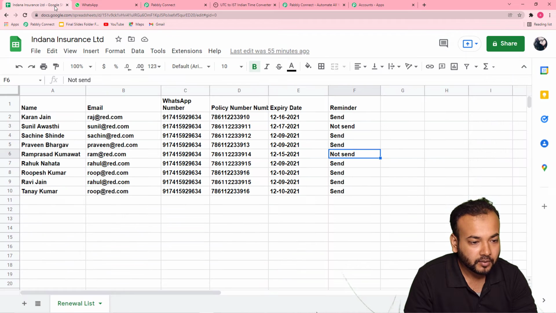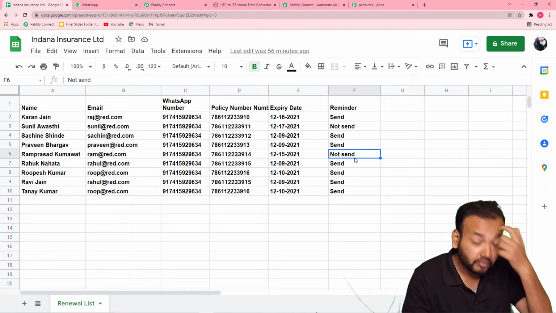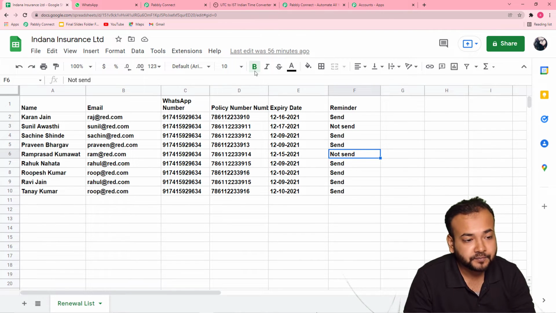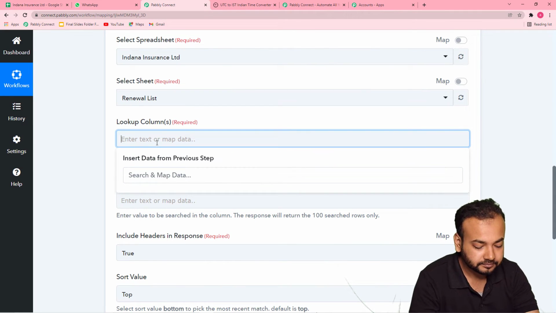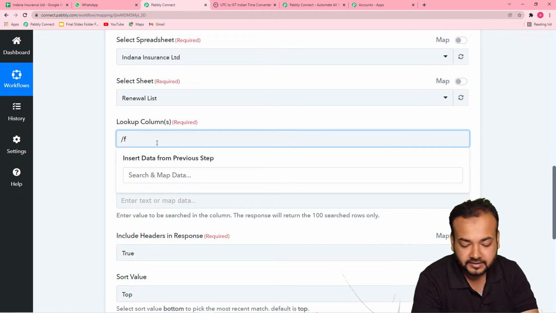So in the lookup column you have to put this F. Okay, because in this F column we want to check if there is someone to whom we want to send the reminder or not. Okay, so the reminder status is here in the F column, so put F here like this.